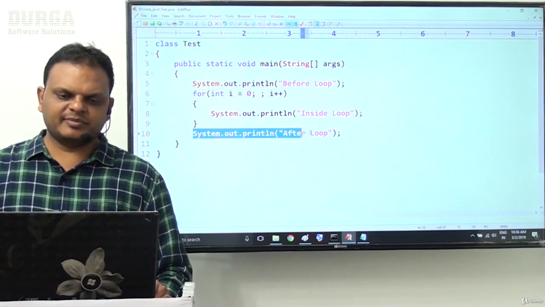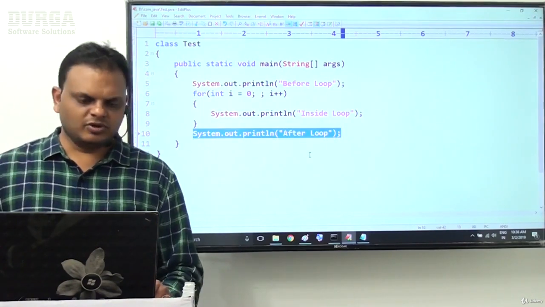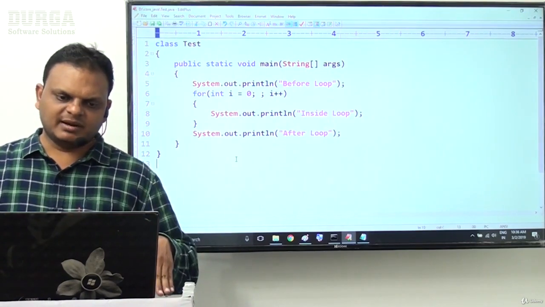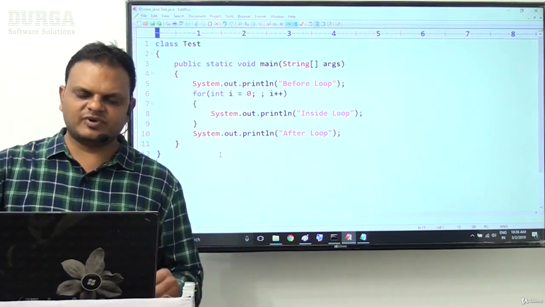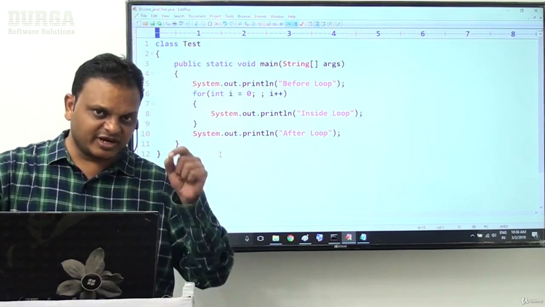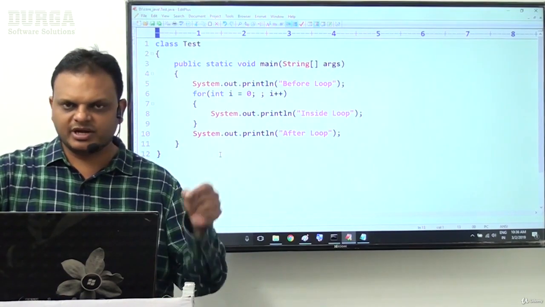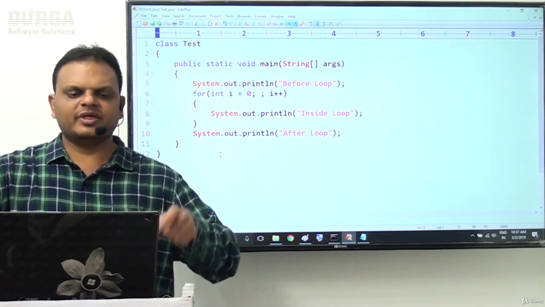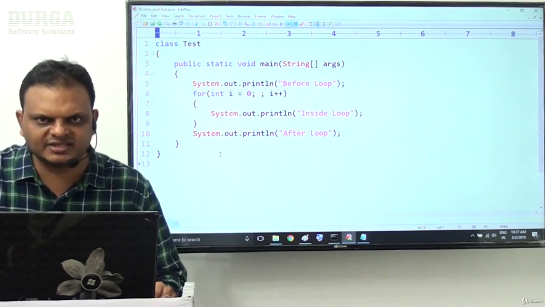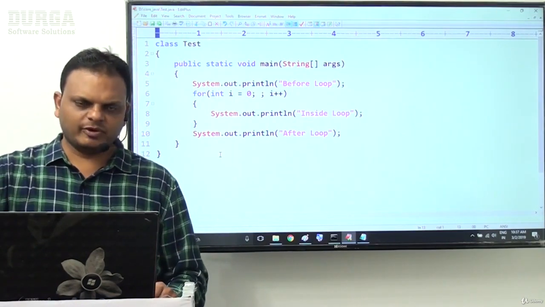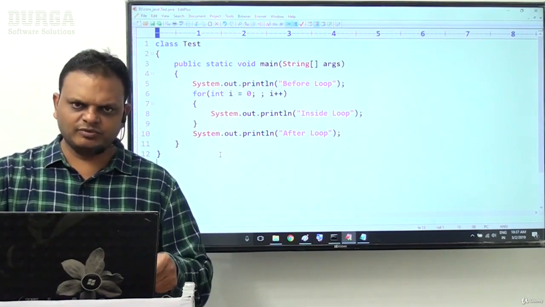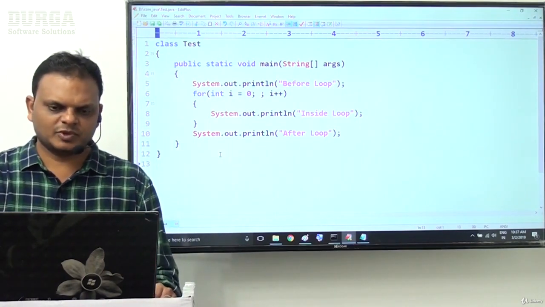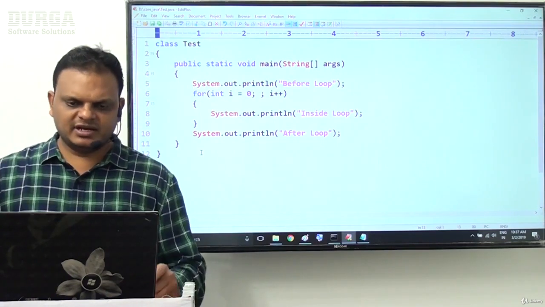Why are we getting this statement as an unreachable statement now? Finally the compiler recognized this statement as an unreachable statement. Before that, what is the definition of an unreachable statement? If we provide any statement immediately after an infinite loop, then that statement is called an unreachable statement. Good.